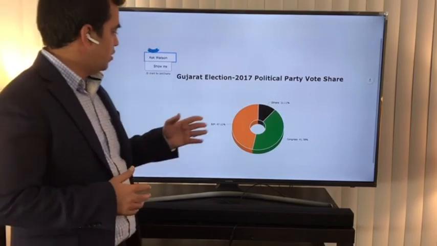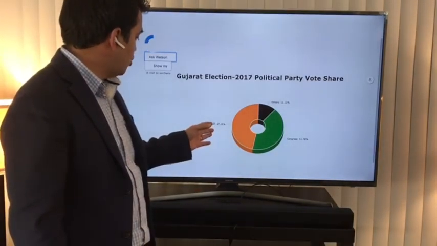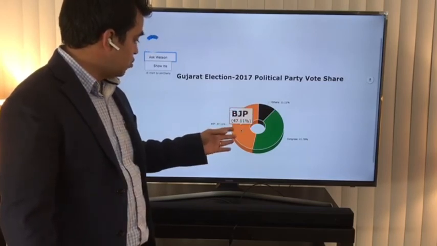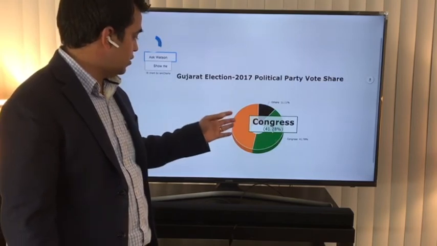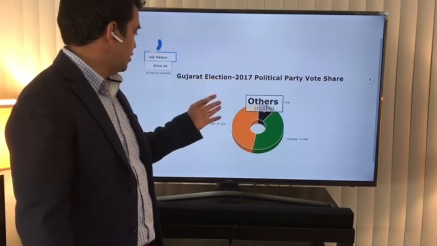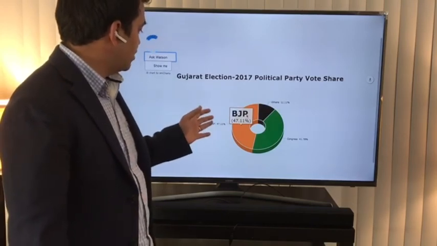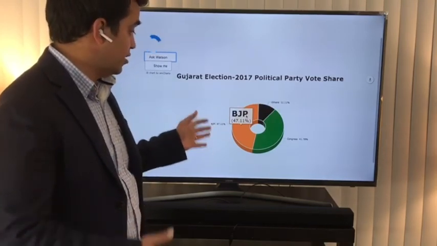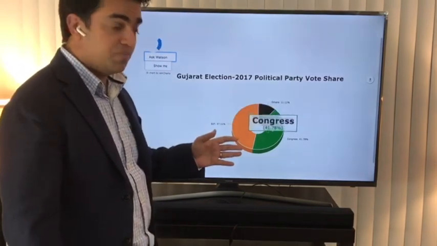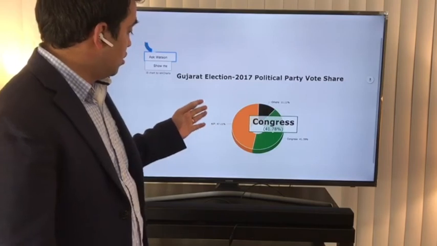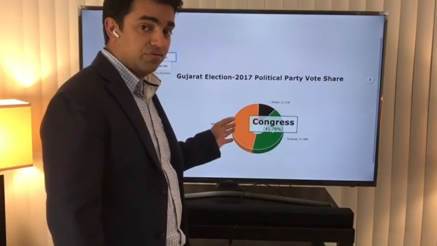Alright, now if you see, it seems like BJP is going to get 47.11% vote share, Congress is going to get 41.78%, and others 11.11%. So it seems like overall in Gujarat, BJP is going to get the highest vote share, and it is closest to the win. Congress this time has given a tough fight to BJP, however it seems like BJP is going to be a clear winner in Gujarat election 2017.